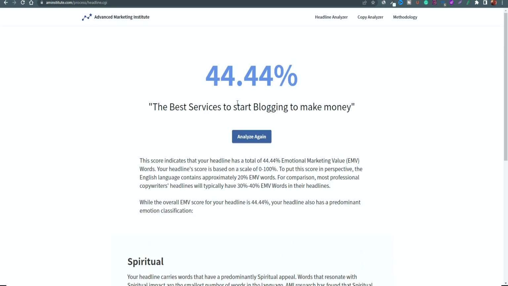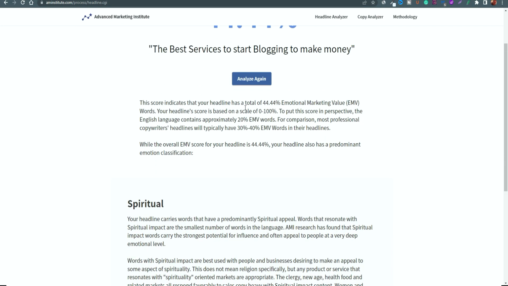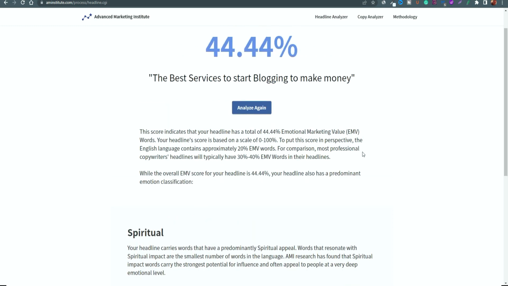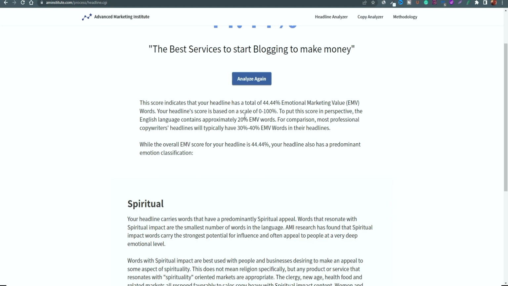So as you can see here, when you do analyze it, it gives you a very detailed rundown of exactly the effect it's going to have. So as you can see here, the emotional market value, headline score, and the perspective.